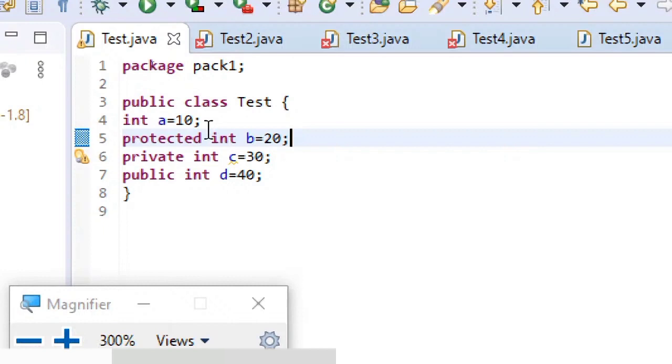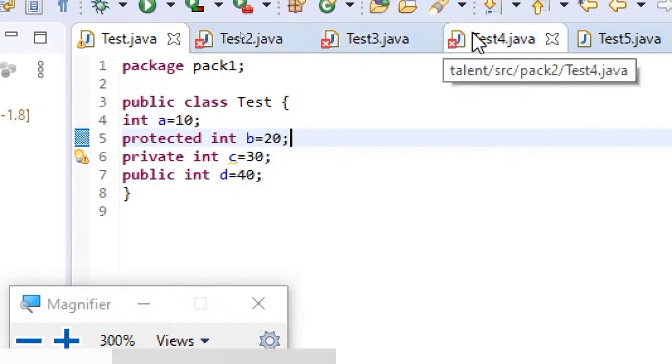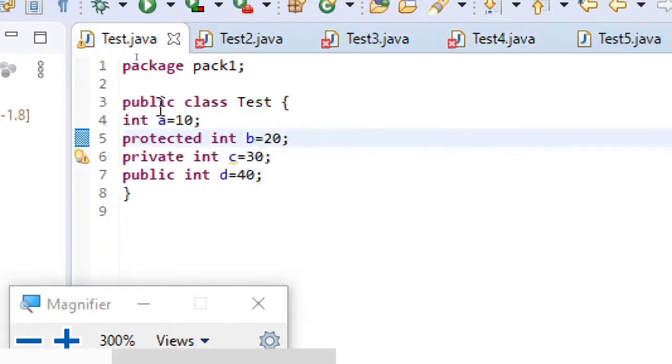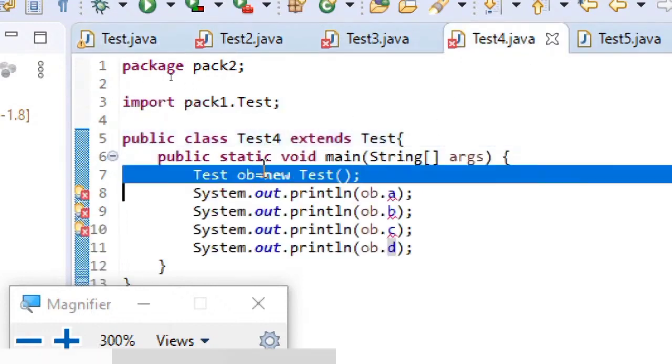So remember, all the predefined classes in Java are declared public, but some of the methods might be protected, so that you can create objects for those classes from anywhere. So this is the point to be noted. Here, now that I have declared test public, it's working fine. You can create an object for it.